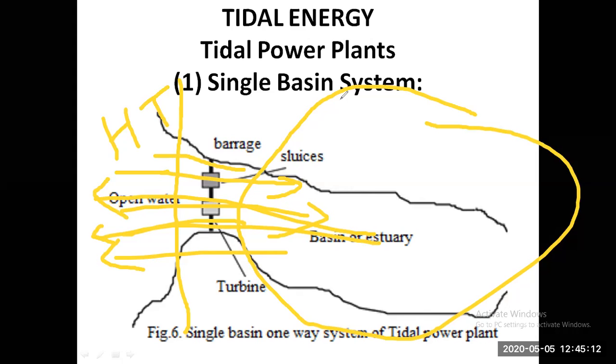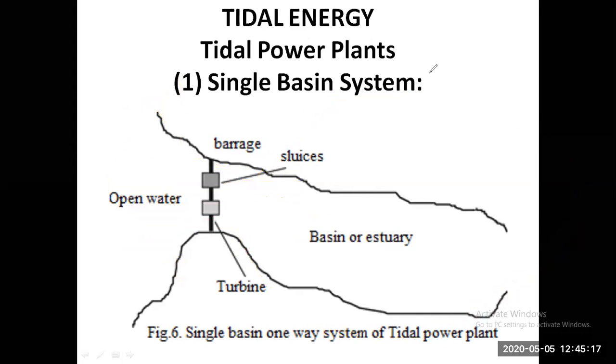So this way we can employ this flow. And now what can be done at the mouth, that is called the basin mouth. At this position, the basin mouth, there are some arrangements. That arrangement is the turbine arrangement, coupled with a sluice gate, and the barrage is there. The barrage is some kind of dam.